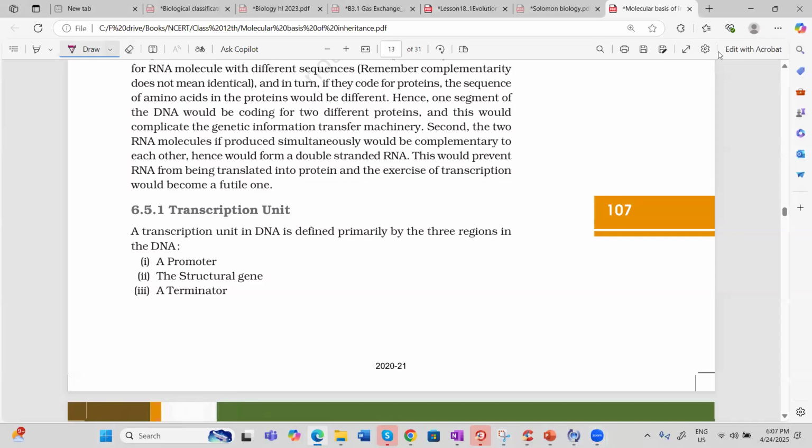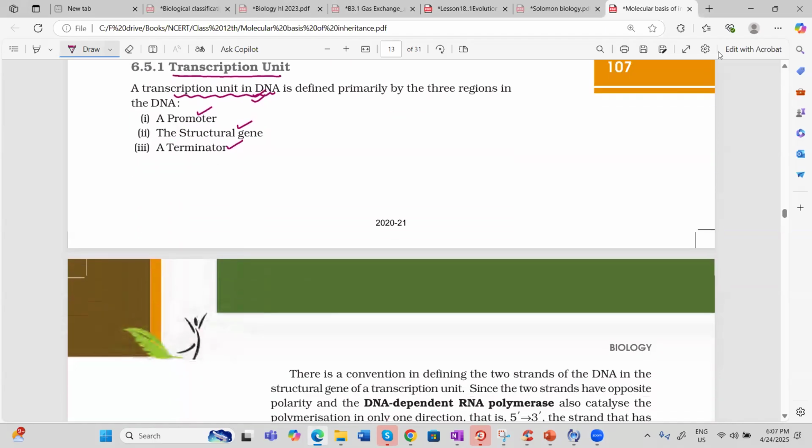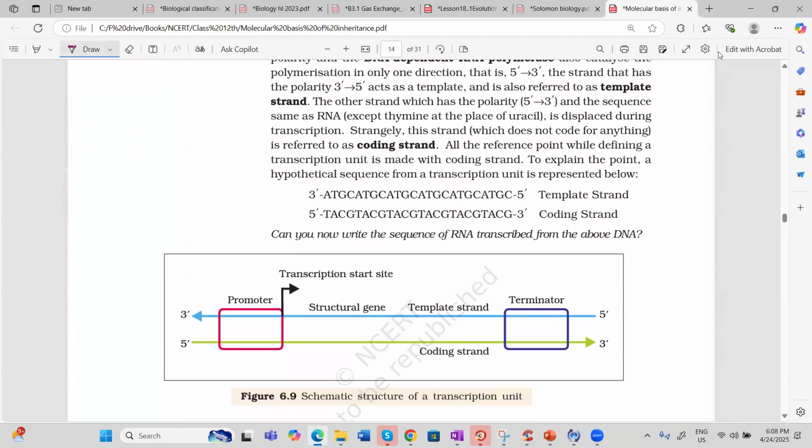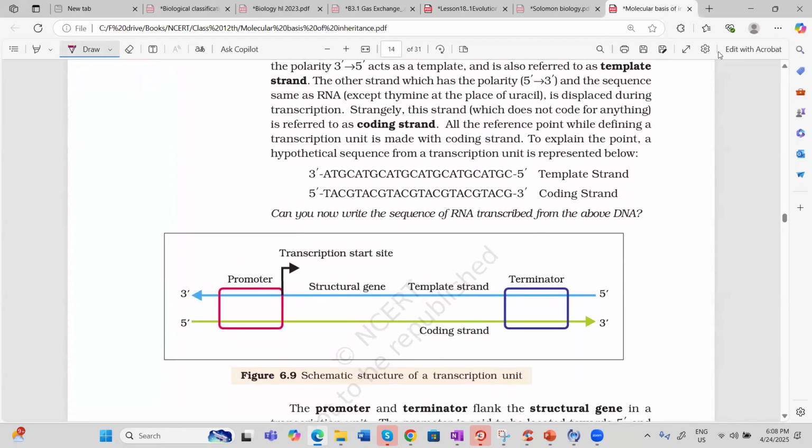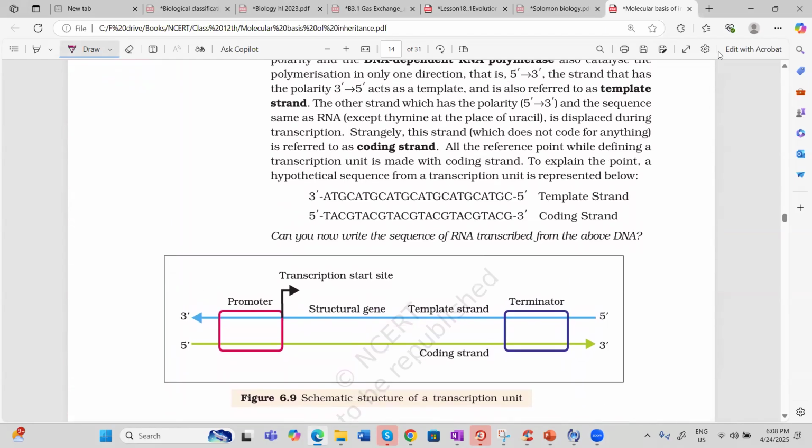Now, what is a transcription unit? First of all, you should know the transcription unit is present in DNA, and it consists of three regions. The sequence is important to learn: promoter, structural gene, and terminator. Now, see this diagram and understand it. It's a very, very important diagram. For your learning in the exam, you draw two lines this way and start writing 3' here. Then I think you can manage.